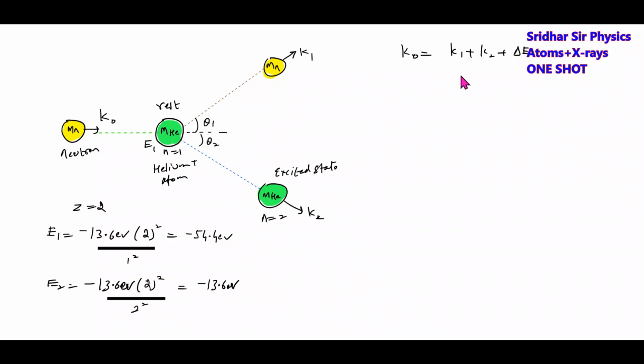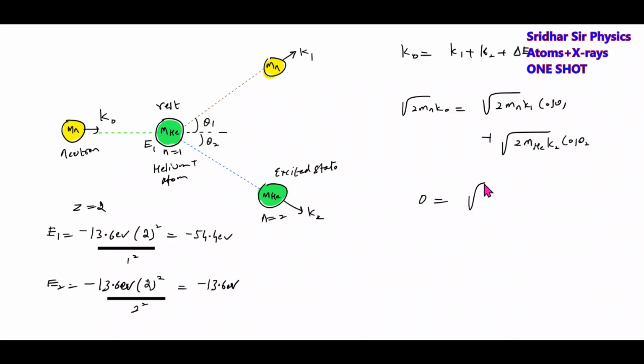Okay, fine. Now, how to solve this one? Because we need K1, K2. These are unknown. Applying conservation of momentum along the x-axis: 2mn K0 equals 2mn K1 cos theta 1 plus mass of helium atom into K2 cos theta 2. Conservation of momentum along the y-axis: initial momentum is 0, final momentum will be 2mn K1 sine theta 1. Solving this, we'll get some information on theta 1, theta 2. If they give these, we can get K1, K2.